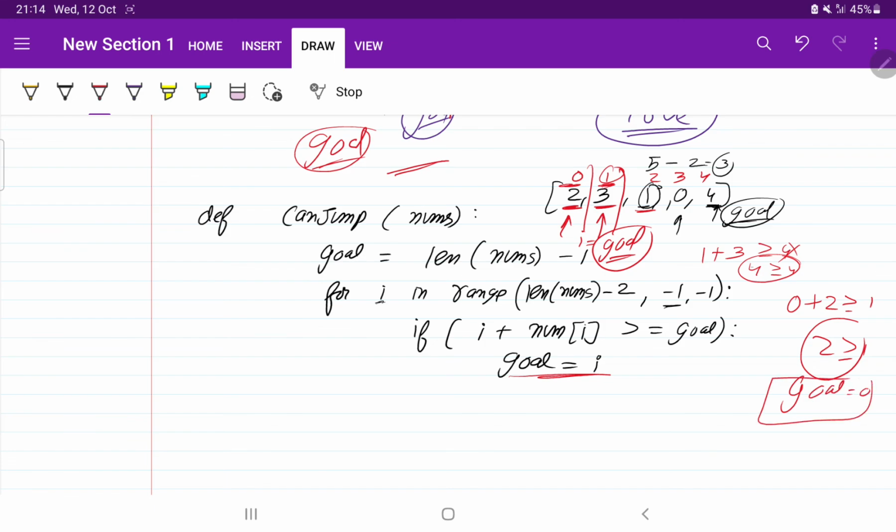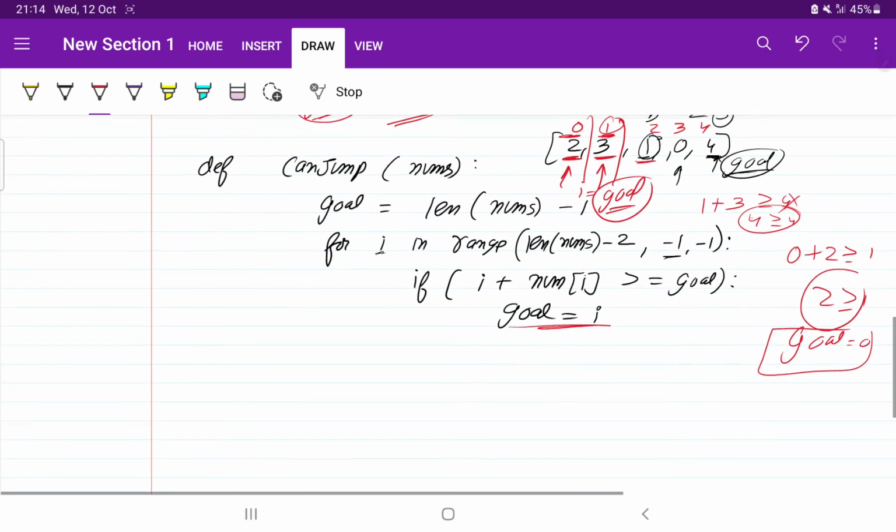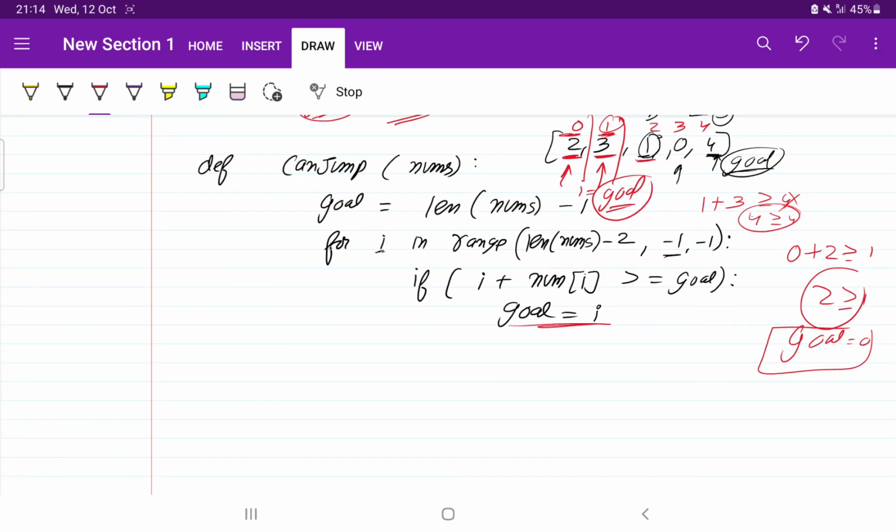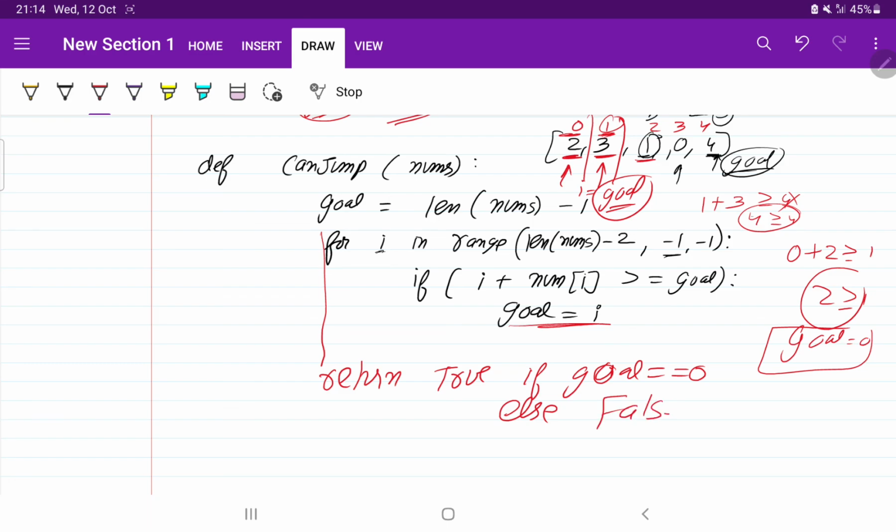So if the goal becomes 0, what are we going to do? We are going to return true, because the loop is over. So the for loop is going to end here. So we are going to write the condition: return true if goal equals 0, else false. Okay, so this was a simple code.